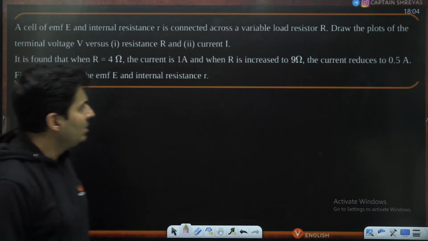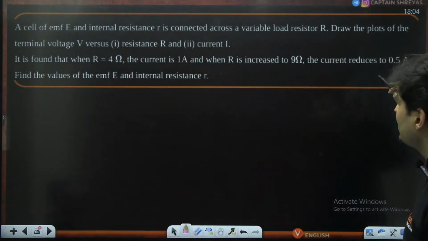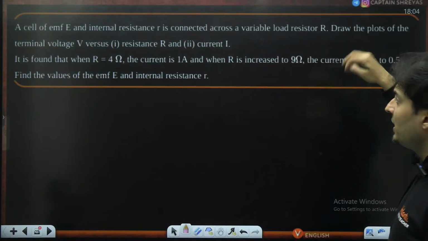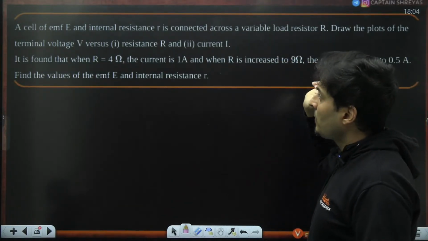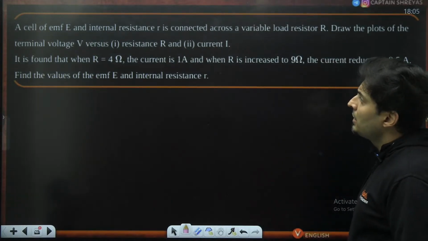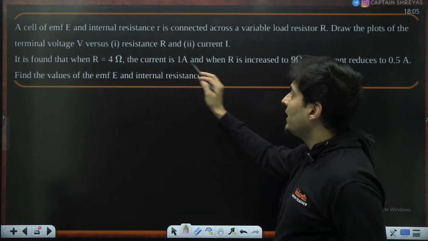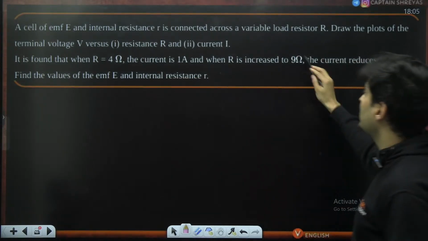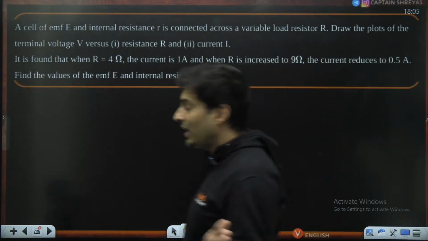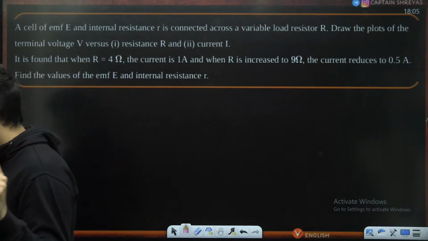Now this particular question, I think there is some graph which we have to draw. The EMF and the resistance are connected across a variable resistor, and the voltage versus current graph is drawn. When the external resistance is 4, the current is 1 ampere, and when the external resistance is 9, the current is 0.5 ampere. Find the values of EMF as well as the internal resistance. Very interesting question.